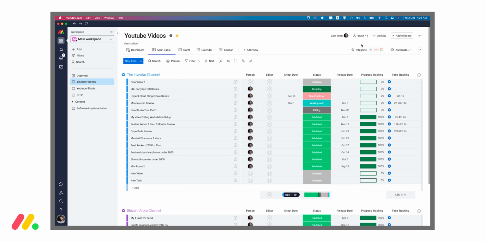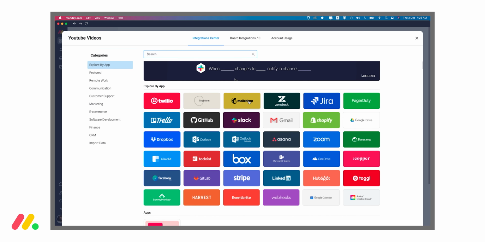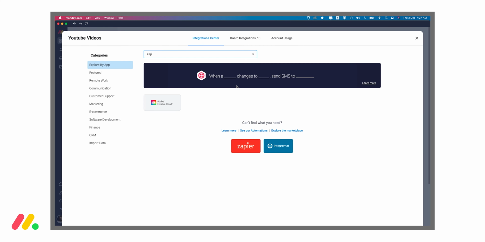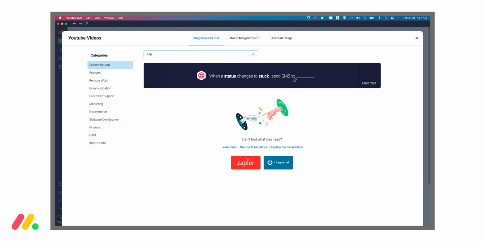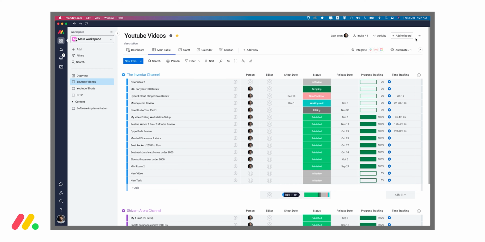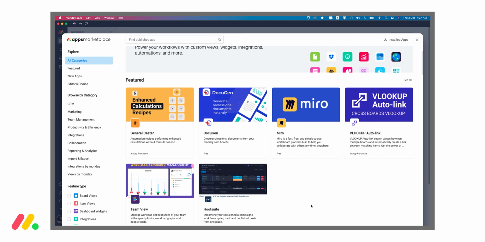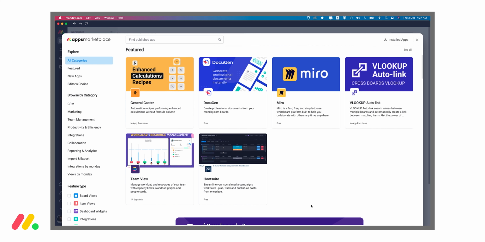Integrations are also important for a lot of users, as we would like to integrate services with our projects. Here is the list of apps like Slack, MailChimp, Trello, Microsoft Teams, etc. If the integration we are looking for is not on the list, then we can add it via Zapier. Again, these integrations would be at project level, so we would need to make new integrations for each new project. The second part of the integration is the apps. We can access the marketplace here and install apps. Now you may note that some are free and some require a monthly subscription.